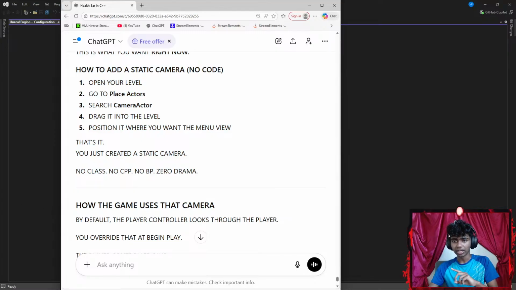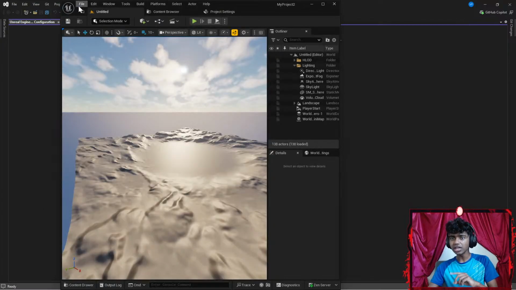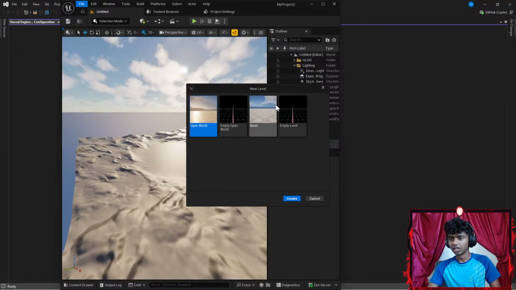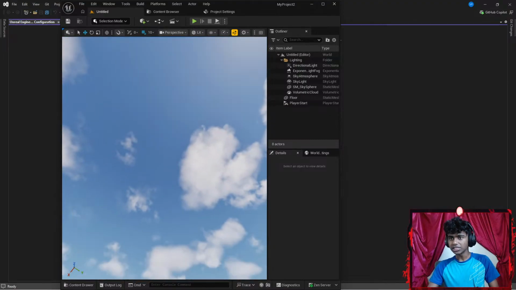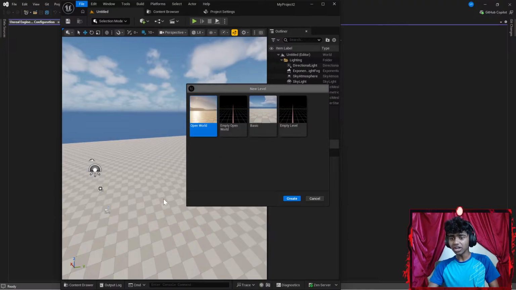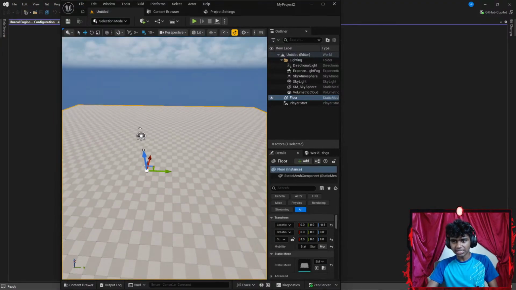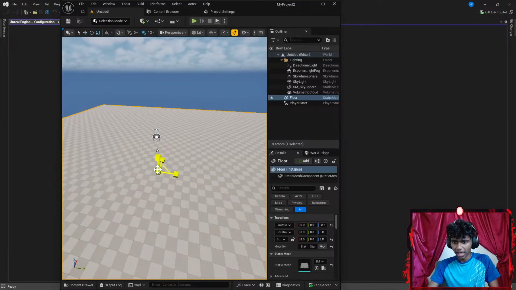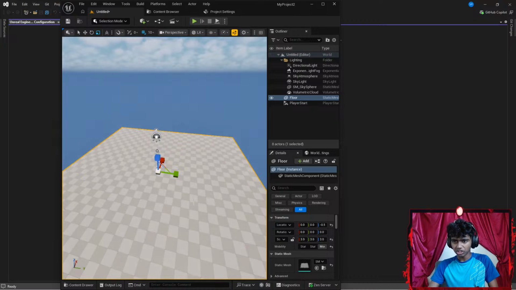I say I might try that. So I gotta go to my Unreal Engine here, and first I'm going to go to levels. Let's open a new level. Okay, I want to go ahead and create a, what was this level called? I forgot the level name actually. Okay, let's create a basic level. Now I'm going to decrease my floor's size because for some reason I prefer having a smaller floor. That looks much better. There we go. That should be kind of good.